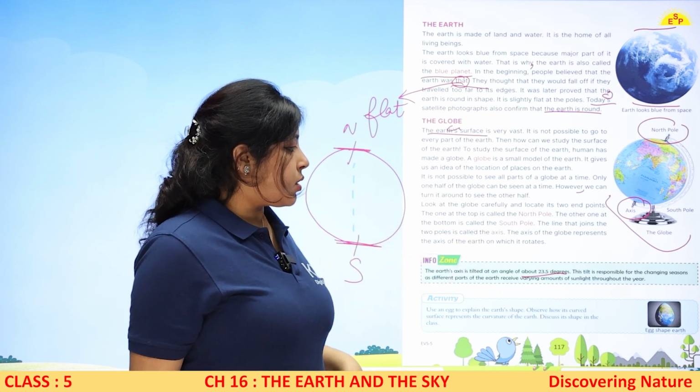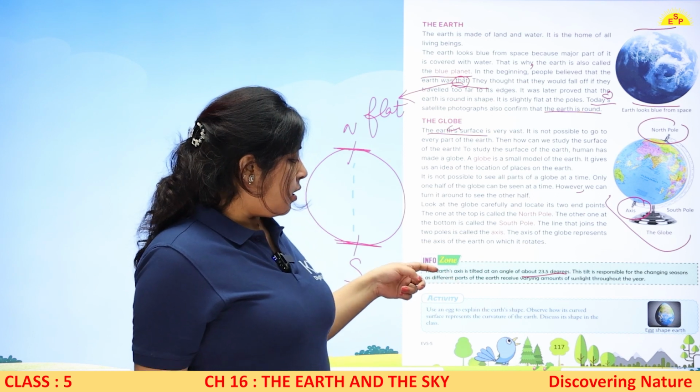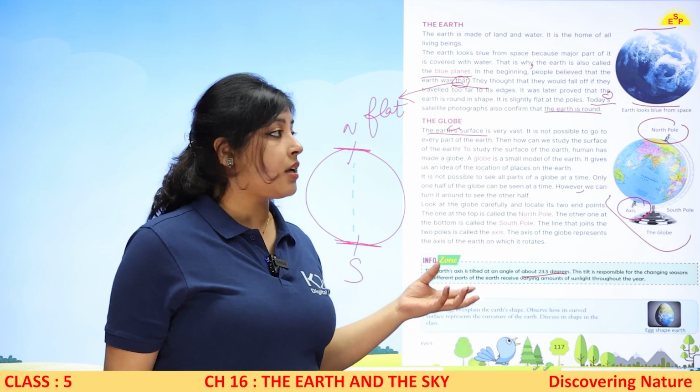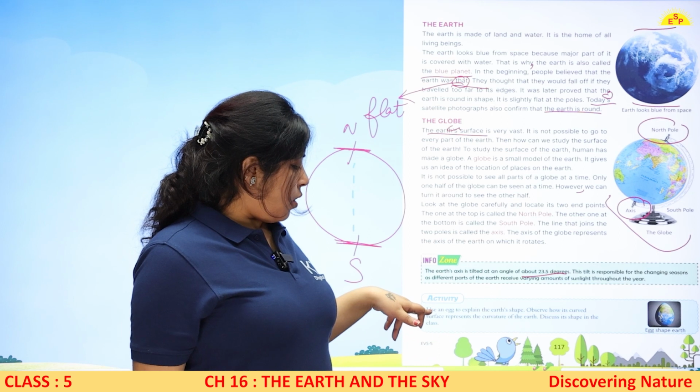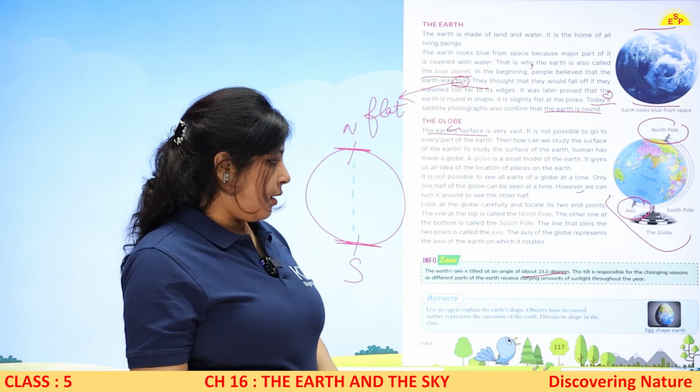This tilt is responsible for changing season. इसी tilt की वजह से उस पे seasons भी हैं, different parts of the earth पे varying amount of sunlight भी जाती है, कि सारी जगह एक जैसी sunlight नहीं जाती, कहीं पे ज़्यादा कहीं पे कम। Now you have to do this activity, egg shape earth you will make.